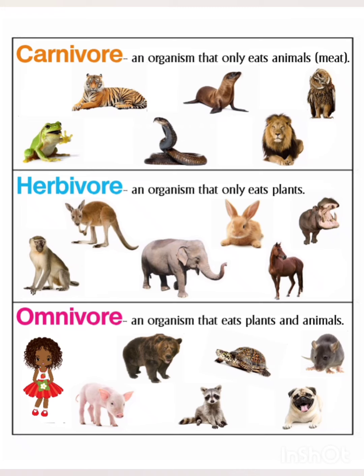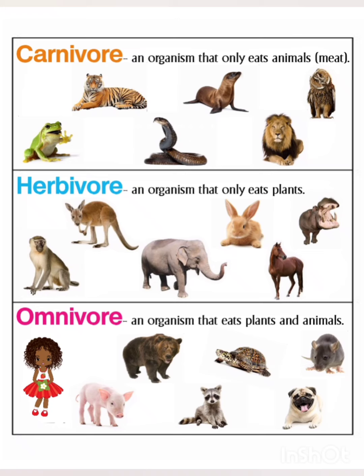Then the next category is herbivores. Herbivores are organisms that eat only plants. Elephant and rabbit are examples of herbivores.